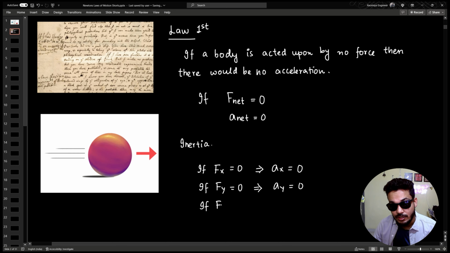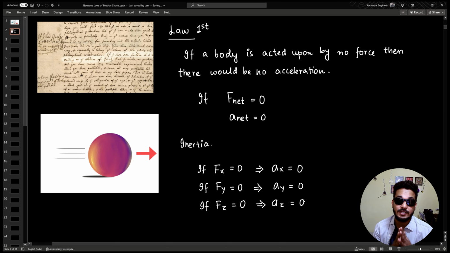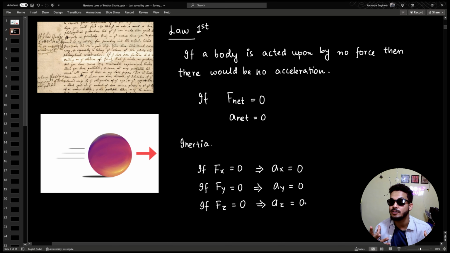If force along z is 0, it implies acceleration along z would be 0. So remember, force is a vector quantity. It depends on the direction, right? So the first law is valid in each of the directions. You could separately write those equations and it will still be valid.